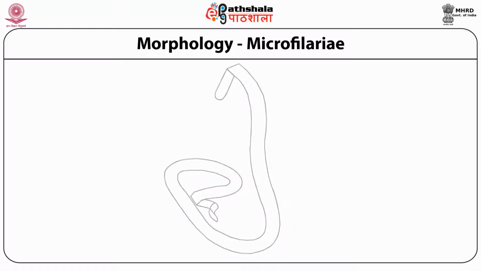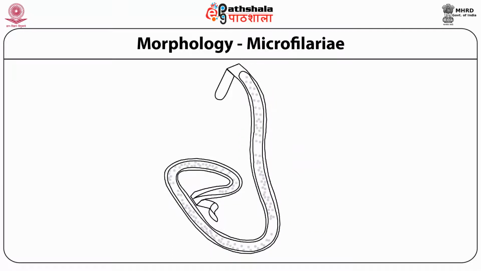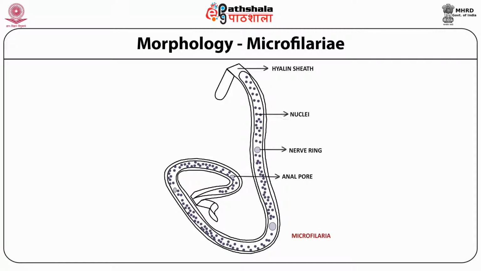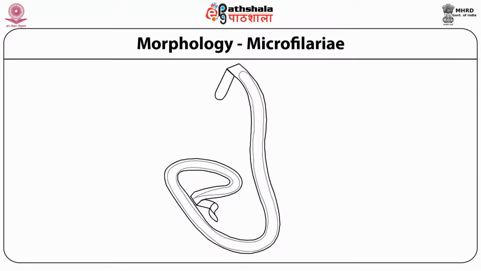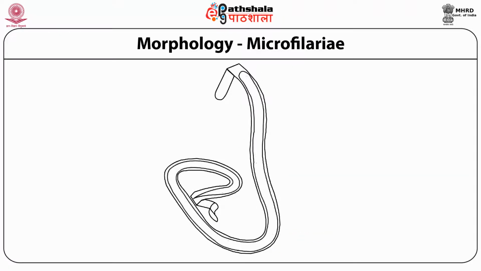Further, if you look at the figure carefully again, you will observe that the granules are broken at definite places, which help in the identification of species. These places are those which will later develop into the nerve ring, excretory system and anus or cloaca, depending upon whether the microfilaria will develop into a male or female Wuchereria bancrofti.